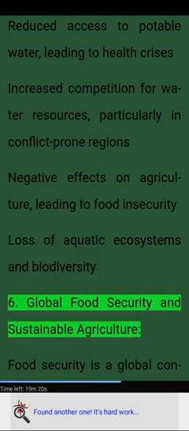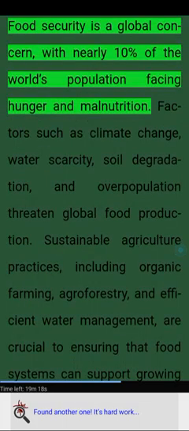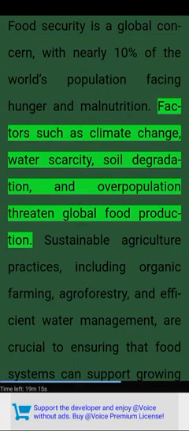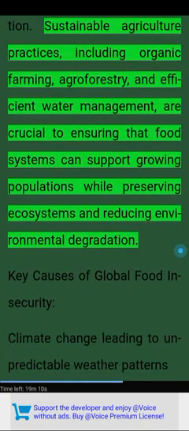6. Global food security and sustainable agriculture. Food security is a global concern, with nearly 10% of the world's population facing hunger and malnutrition. Factors such as climate change, water scarcity, soil degradation, and overpopulation threaten global food production. Sustainable agriculture practices, including organic farming, agroforestry, and efficient water management, are crucial to ensuring that food systems can support growing populations while preserving ecosystems and reducing environmental degradation.